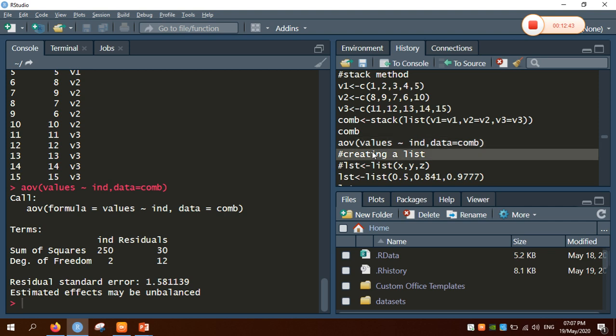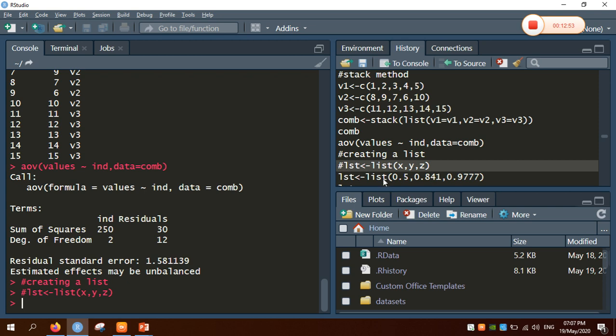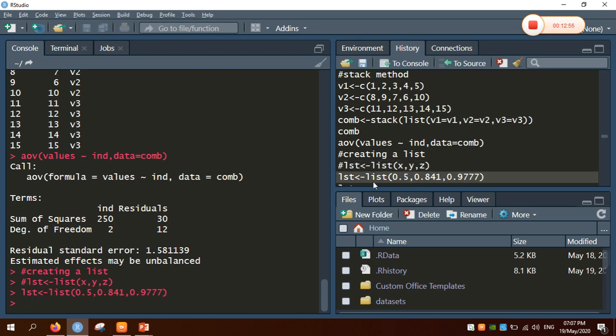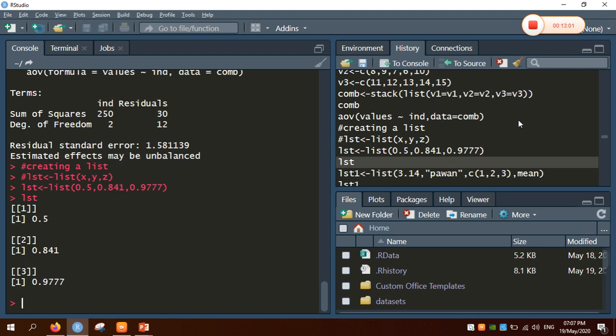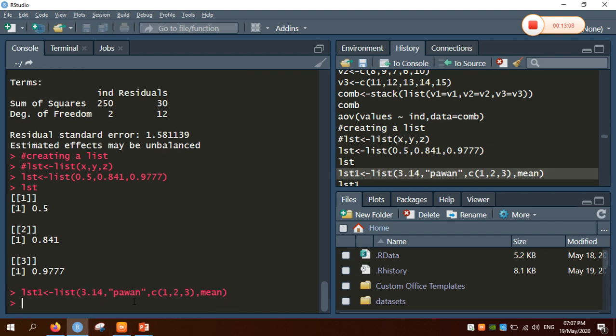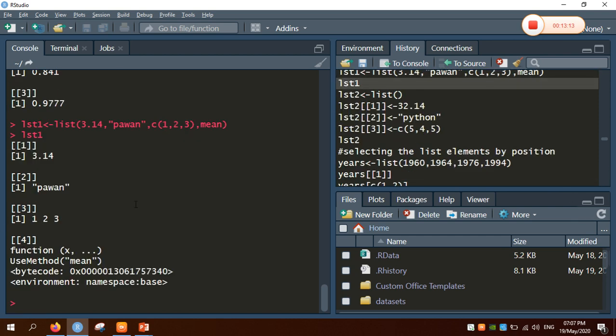Now coming to the creation of a list. How can we create the list? The list can be created by using a method called list, which is predefined in R, and we have to pass the data itself. So let me say I am creating a list which contains the float values. I am going to print the values of the list. A list may even contain, as I already said, heterogeneous elements, that is it contains float values, strings, as well as the vectors themselves. So I am going to print the value of list1. So list1 contains the values. It also provides the names also. In this way we can create the list.